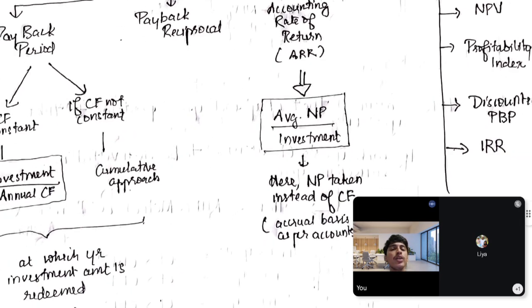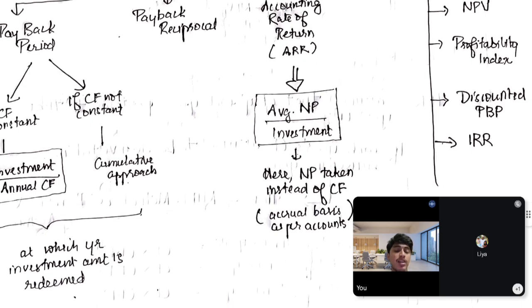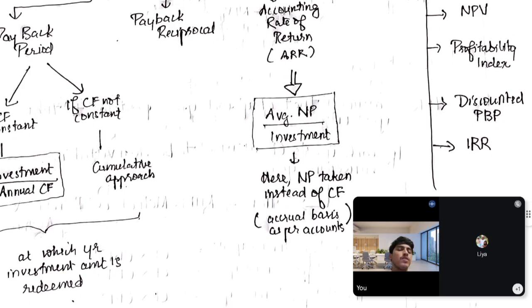And next is accounting rate of return. You might have studied return on investment in the financial ratios, where the return is divided by capital employed or investment. Accounting rate of return is similar.